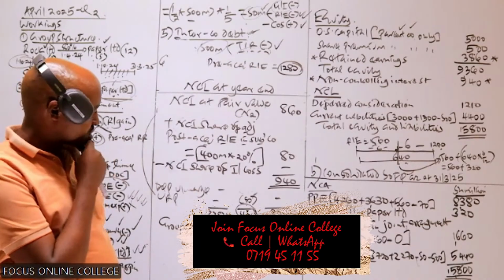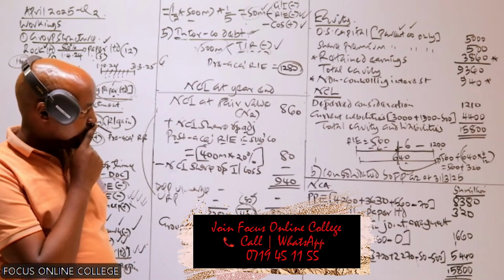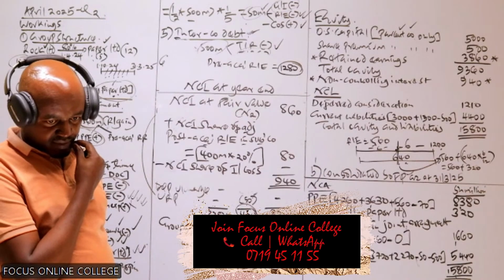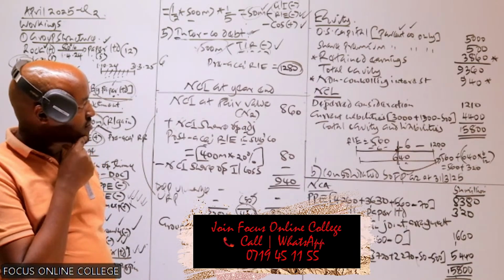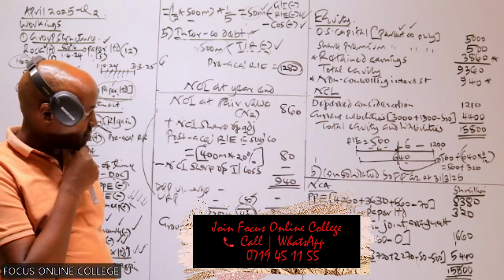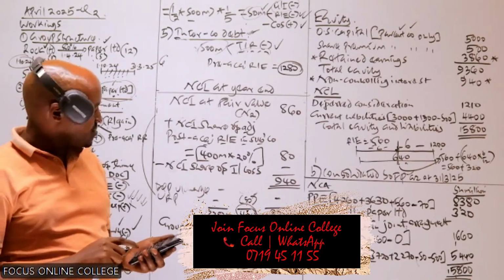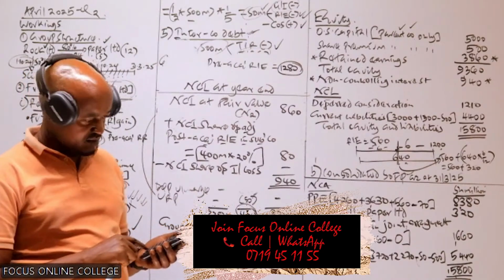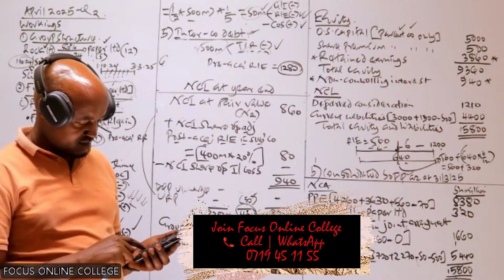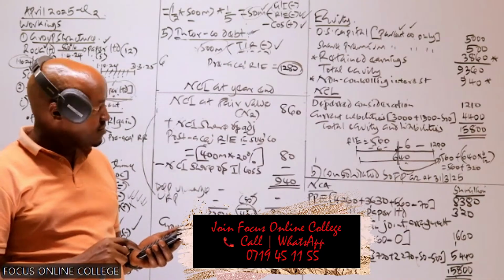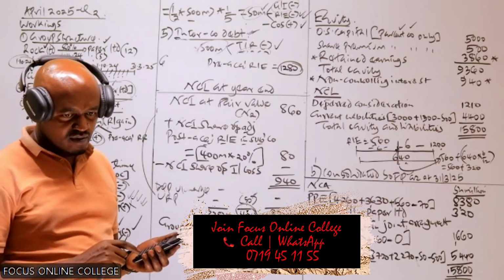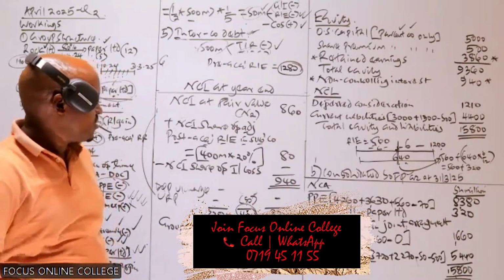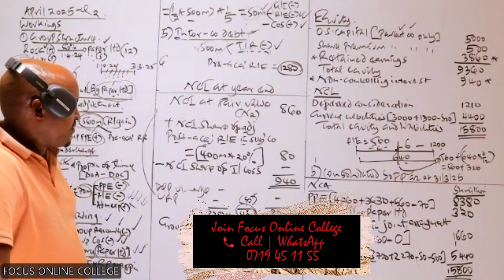Or 10 bob. Ten bob. Where do we have that 10 bob?